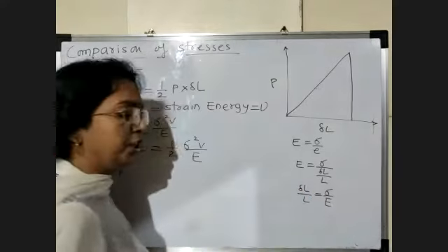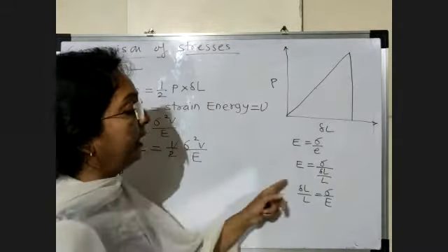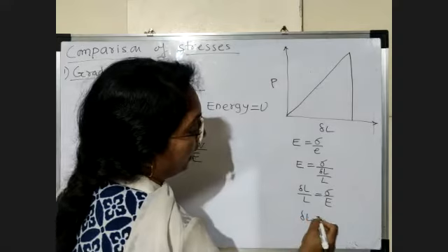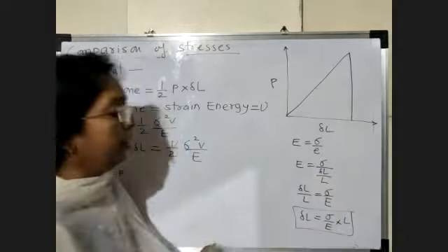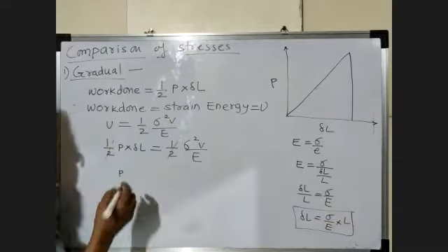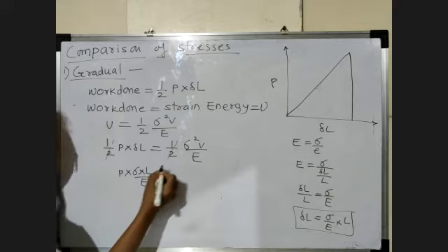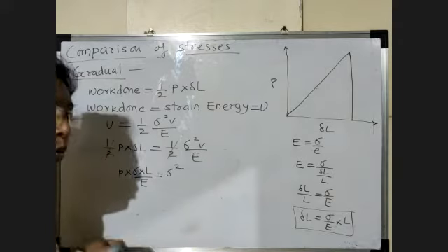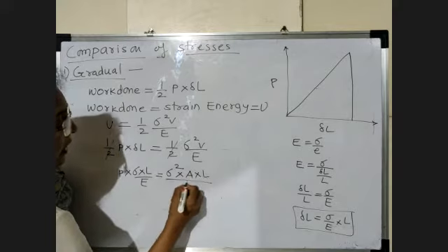We just change the position. We take E on the right side and delta L by L on the left side. Now we are interested in finding delta L only, so we keep delta L here and take L on the right side. So delta L is equal to sigma upon E into L. Instead of delta L, we put this value sigma upon E into L. So P into sigma L upon E is equal to sigma square. Now volume is nothing but area into length, so instead of volume we put area into length divided by E as it is.